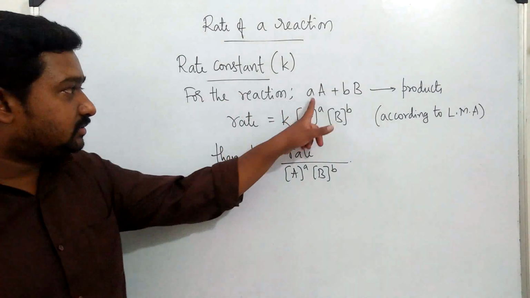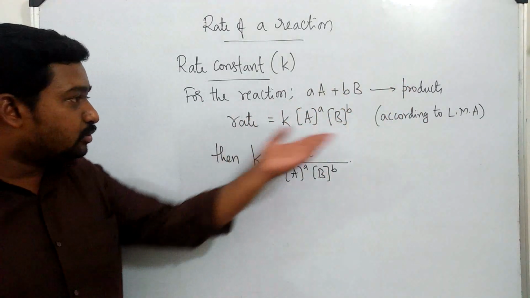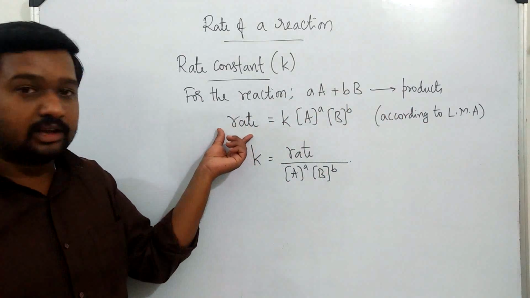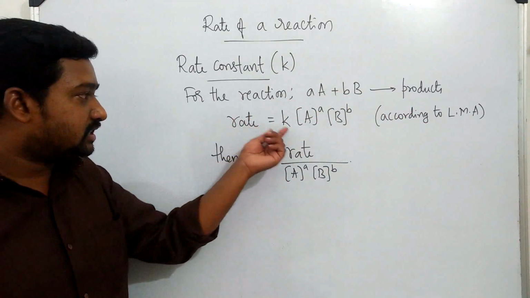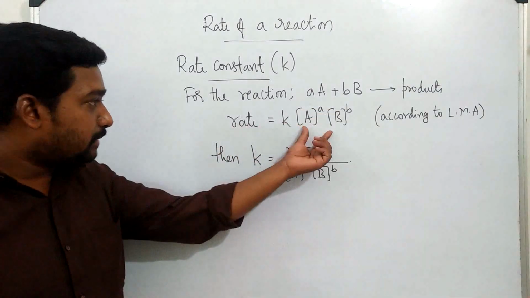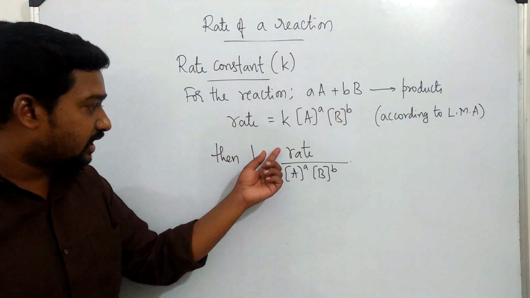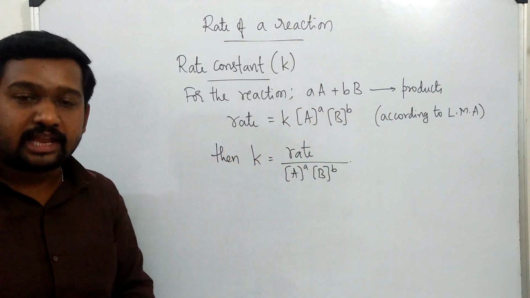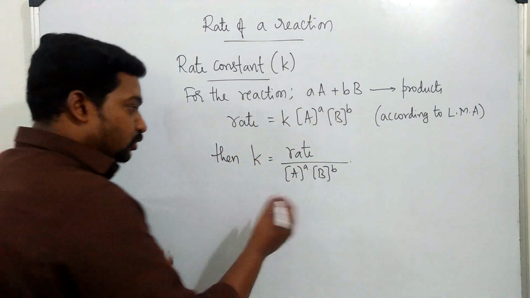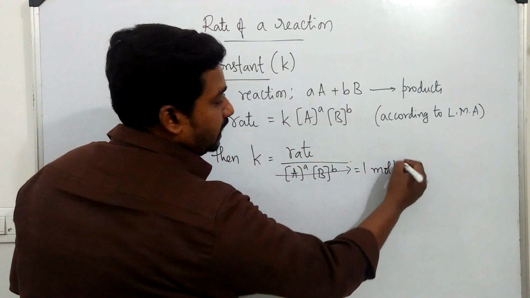For the same reaction, aA plus bB giving products, I have used law of mass action and I have got the equation rate equals k into [A]^a [B]^b. Now, on cross multiplying [A]^a and [B]^b to the LHS, I get k equals rate over the concentrations of reactants. Let us assume that these two concentrations are equal to 1 mole per liter.